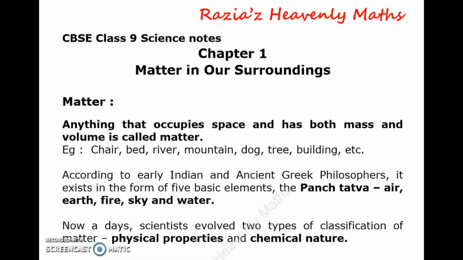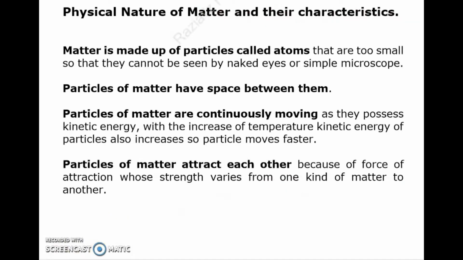According to early Indian and ancient Greek philosophers, it exists in the form of five basic elements, the Panchatattva: air, earth, fire, sky, and water. Nowadays, scientists have evolved two types of classification of matter: physical properties and chemical nature. Physical nature of matter and their characteristics.